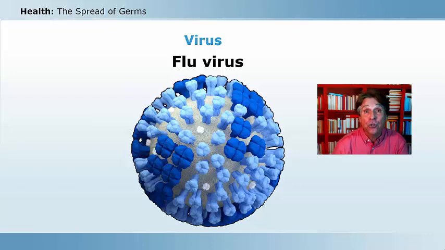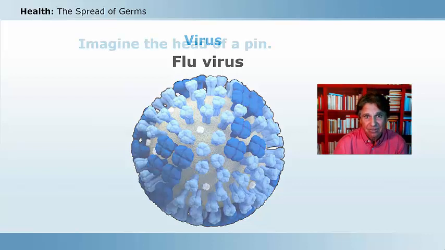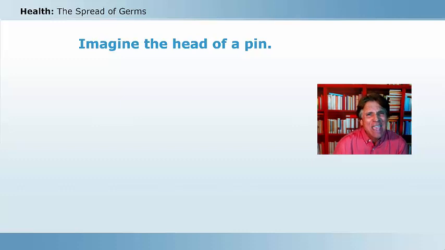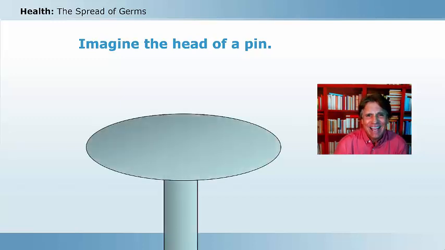If you've ever had the flu or influenza, this shows a very enlarged illustration of what the flu virus looks like. And you can see that this flu virus is also spherical. It is also round. Now, how big is that flu virus? I need you to think of the head of the pin again. And here is that pinhead.